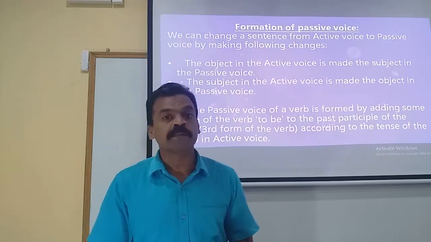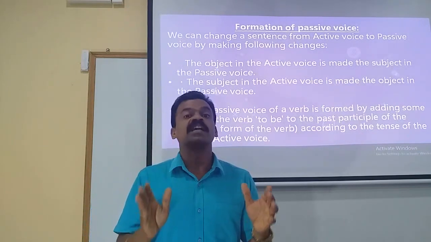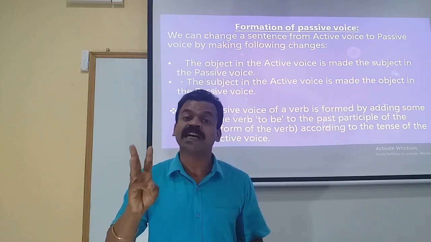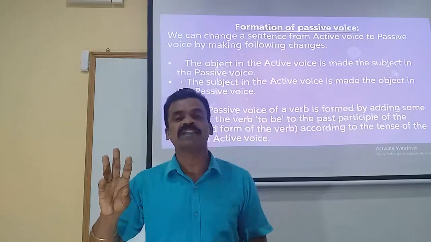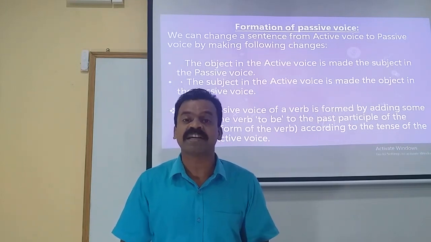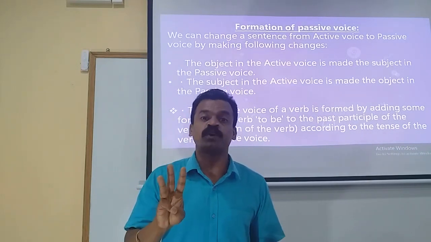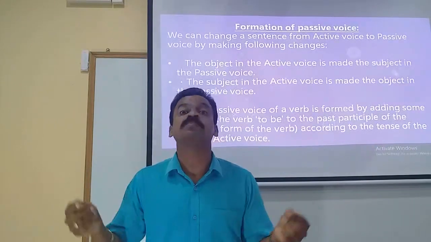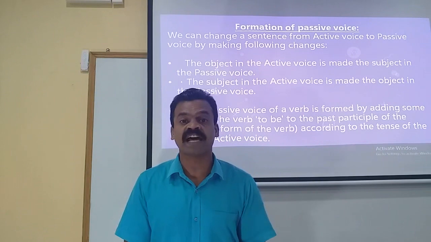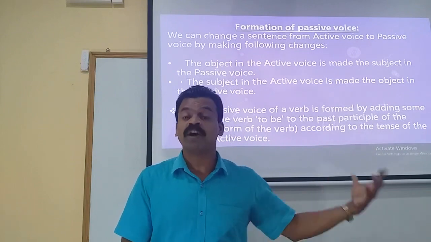One more point to be remembered. In passive voice, we will be making use of the past participle of the verb. That is only the third form of the verb. Whatever the tense of the active voice is, always in passive voice, the verb will be in past participle. That is the third form of the verb together with the verb to be form. Verb to be forms, is, am, are, was, were, etc., are called verb to be form.